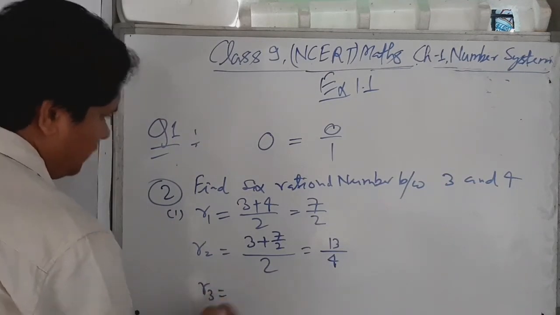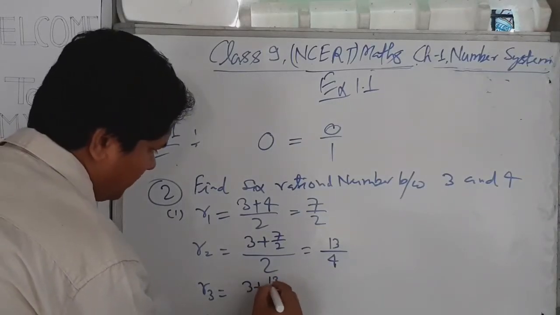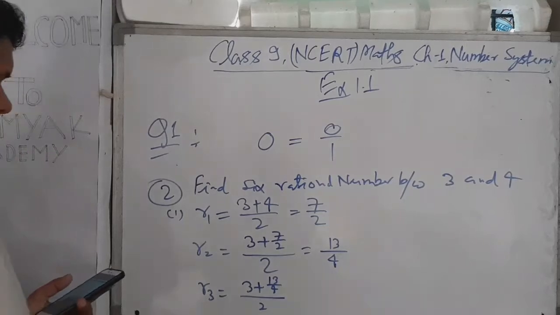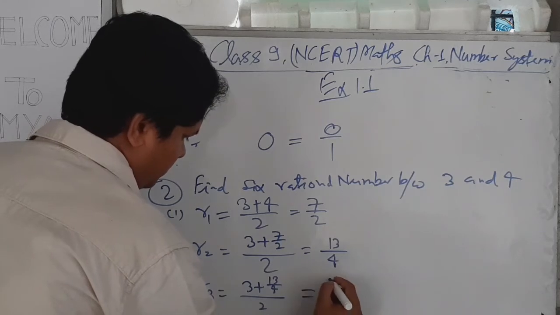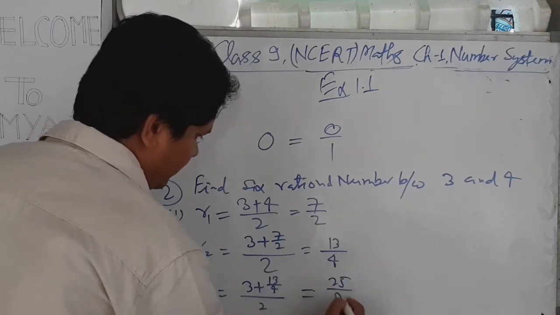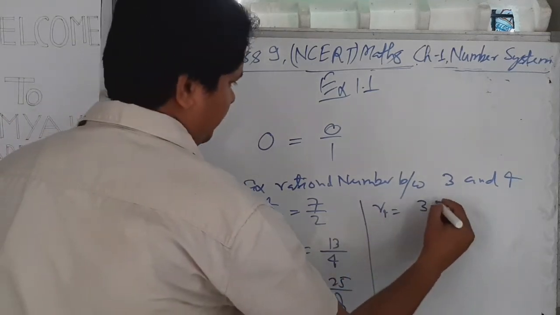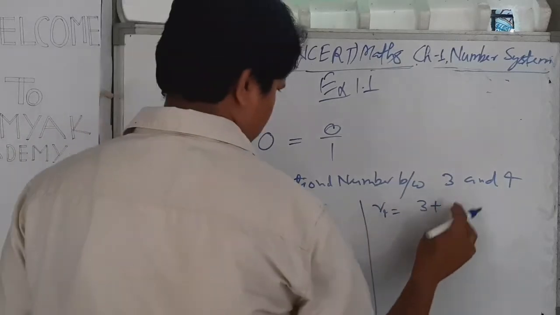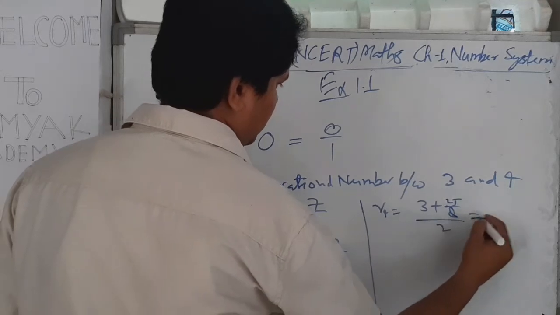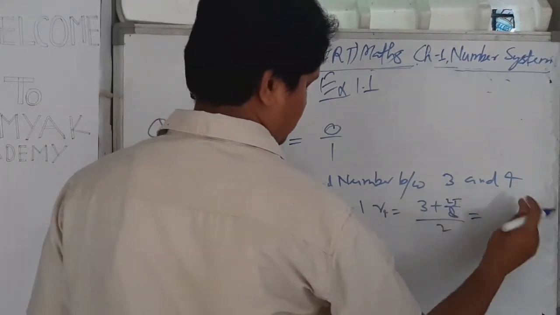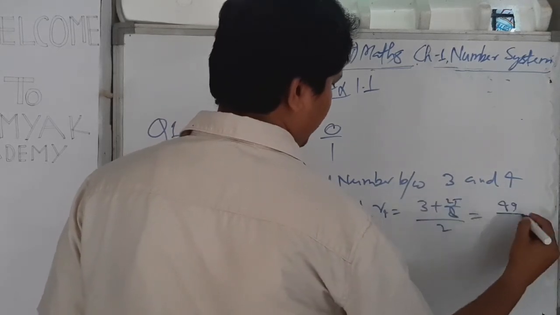Now for R3 we can take 3 plus 13/4 upon 2. This gives 25/8. And for R4 we can choose 3 and 25/8 divided by 2. This gives 8 3s are 24, that is 49/16.